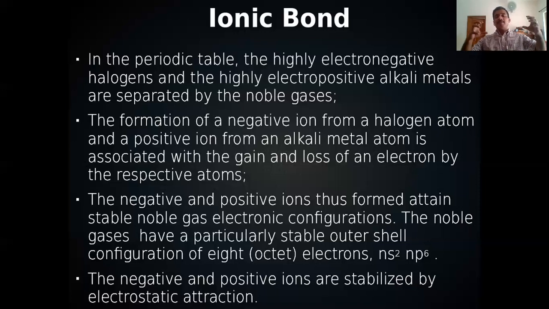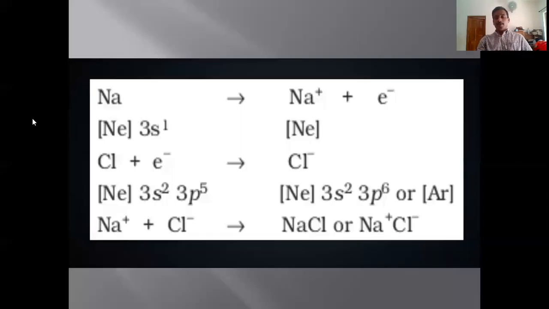Then these negative and positive ions are stabilized by electrostatic attraction. The negative and positive ions will exist together, and that electrostatic force of attraction is known as ionic bond. Here sodium and chlorine, that is explained here.